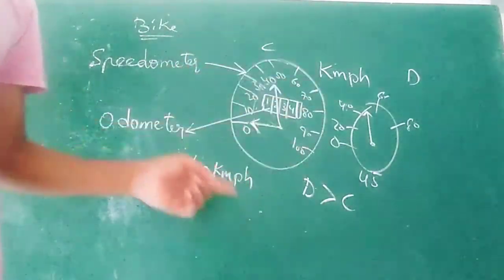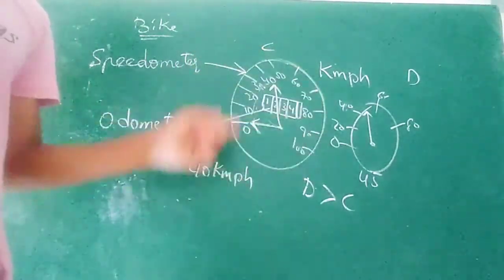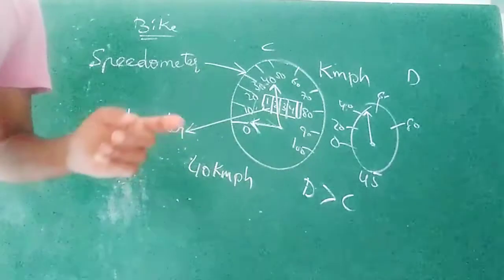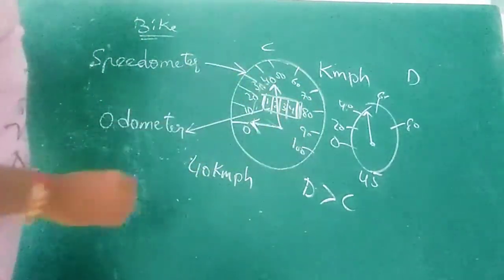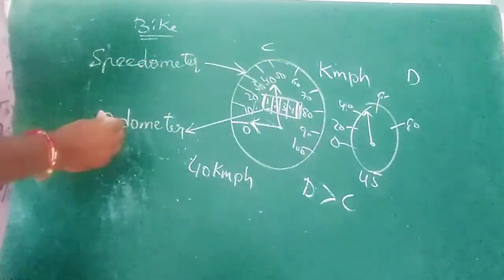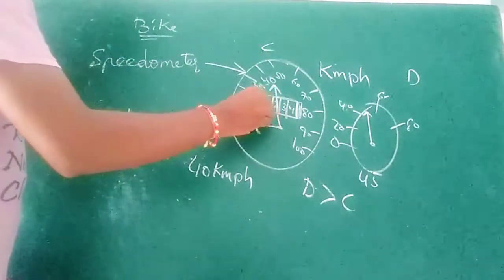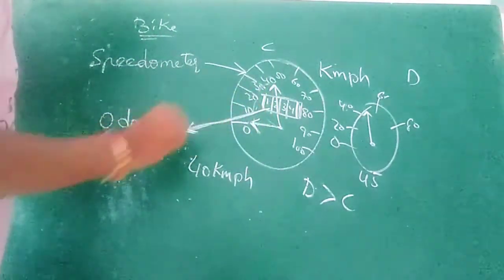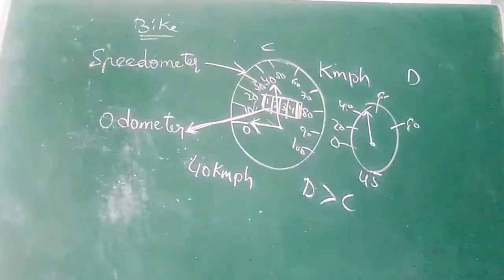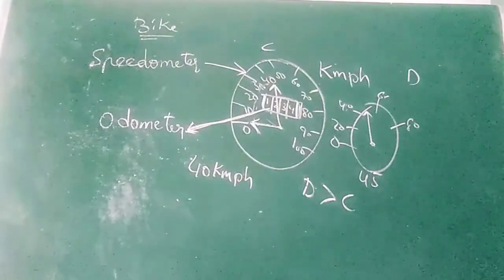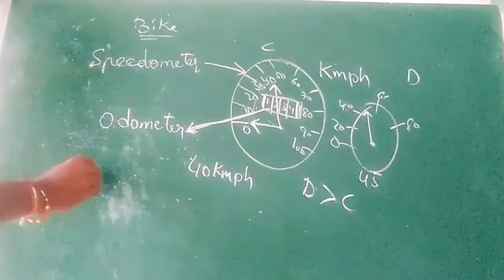The speedometer of the vehicle gives the instantaneous speed of the vehicle, and inside there is another meter that is how much distance we travel. So how much distance we travel, that odometer gives, and with what speed we are traveling, the speedometer gives. So from this we can calculate the average speed.